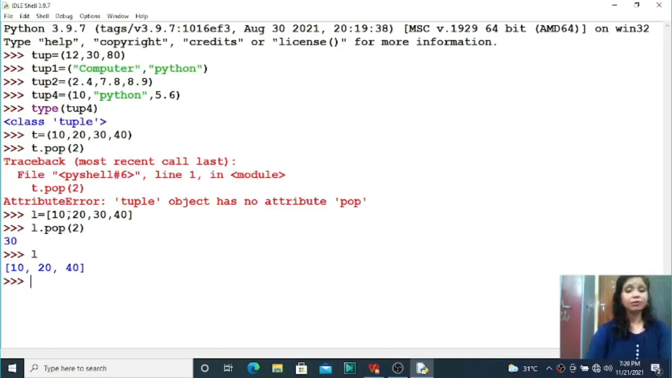But we can't do the same thing in the tuple case. Why? Because tuple is an immutable type and you cannot change anything, that means you cannot add and you cannot delete elements from the tuple variable. Hope all of you understood the concepts.